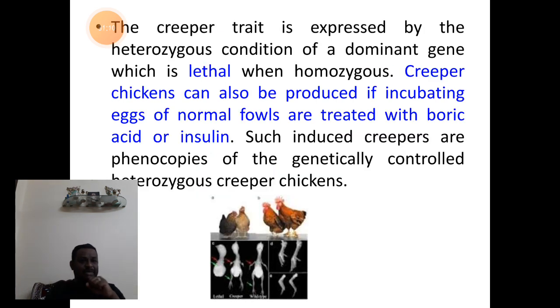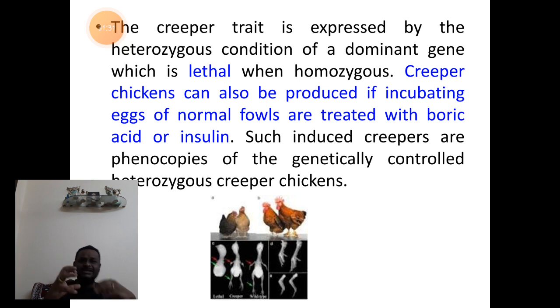But students, remember, the creeper chicken behavior can be seen in normal fowls when their eggs get incubated along with boric acid or insulin treatment.